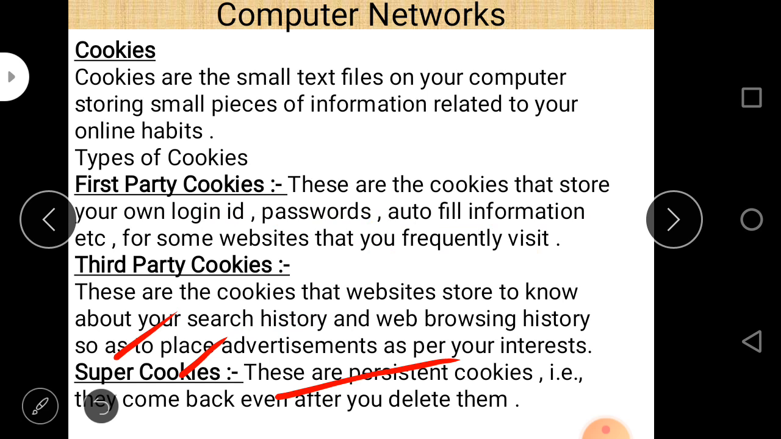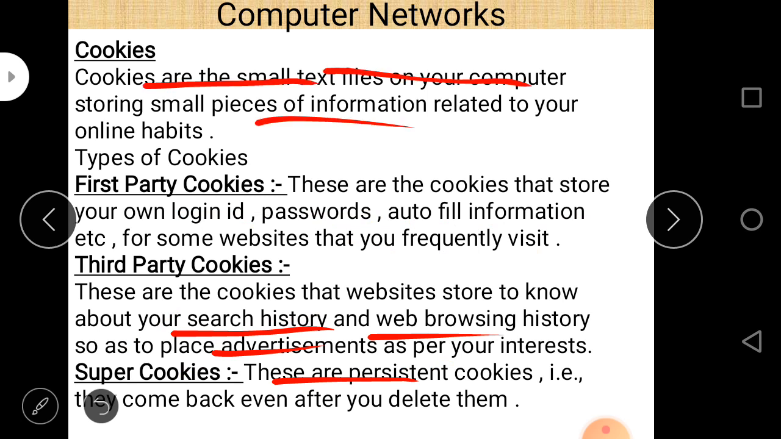So first party cookies and third party cookies. First party cookies, login ID, password required. Third party cookies, search history and data is stored to show advertisements as per your habits. And super cookies, these are the persistent cookies. And the definition of cookies is small text files stored in a computer, with information stored related to your online habits. So this is the definition of cookies.